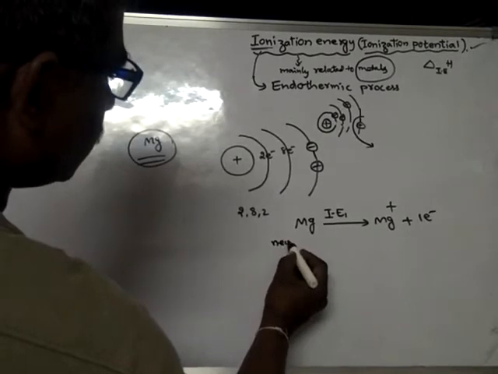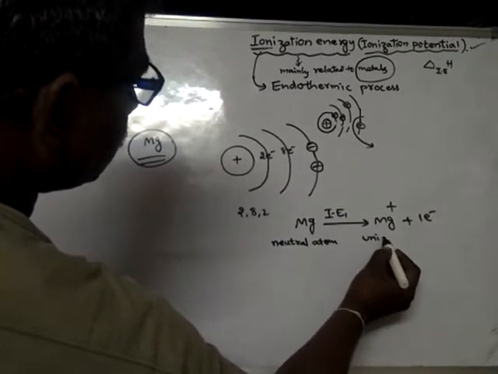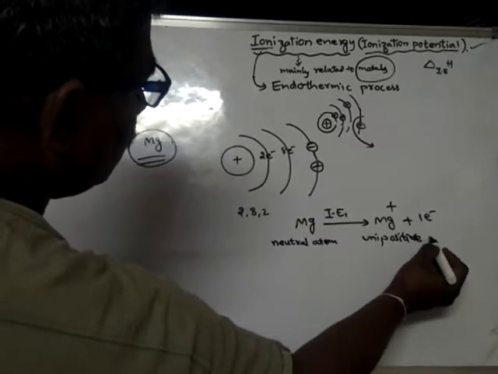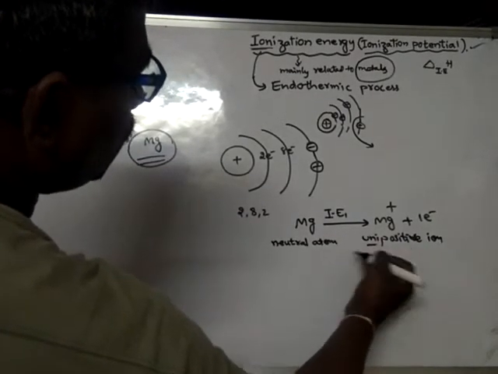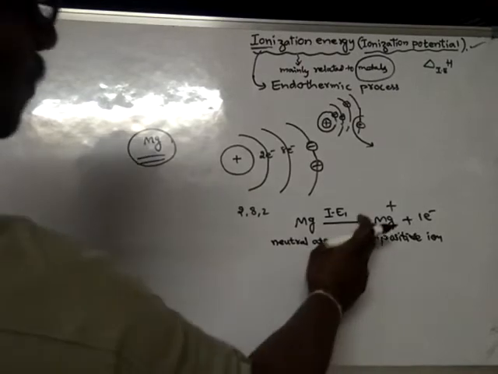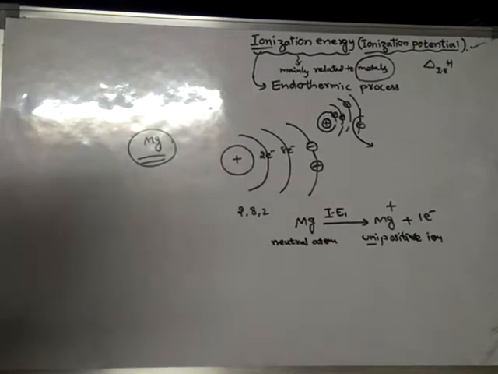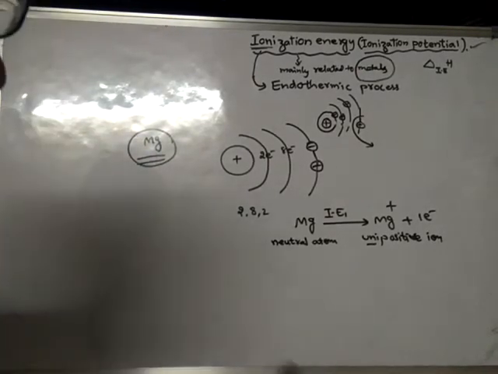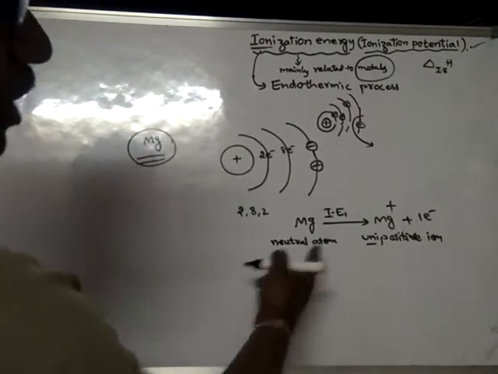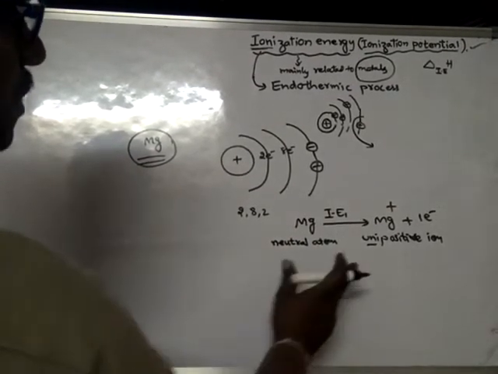This is a neutral atom and this is a unipositive ion. What is the meaning of unipositive? That means 1 unit of positive charge. Now the second electron is lost from this one, because magnesium has already been converted into Mg plus after the loss of 1 electron. If you want to remove the second electron, it should be removed from this ion, because there is no more neutral magnesium atom. Now the magnesium is in this form.